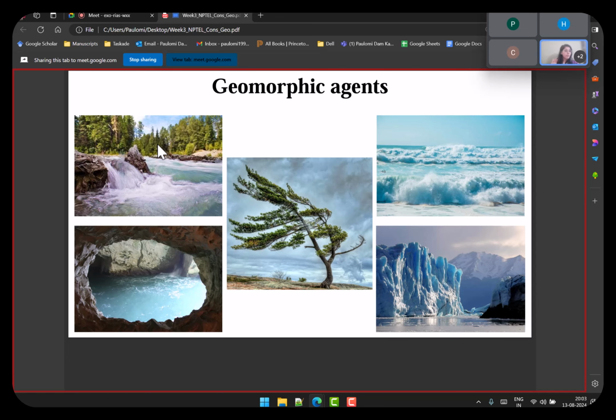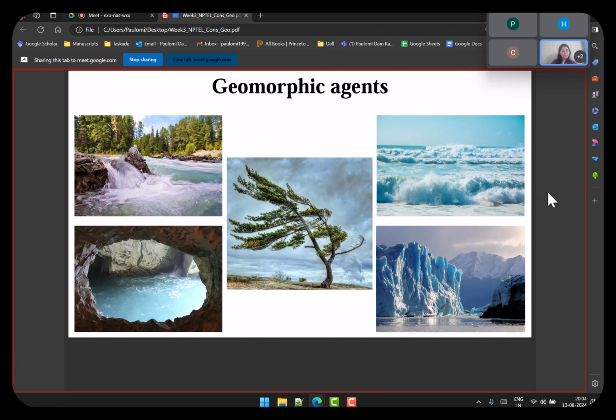Wind, as we all know. Ocean, we have ocean with respect to waves, what kind of waves it generates and how those waves impact the landform. And lastly, glaciers. These are ice sheets, packs of ice sheets which are moving. So you can imagine these are mass movements that are taking place and that will also affect the landform.